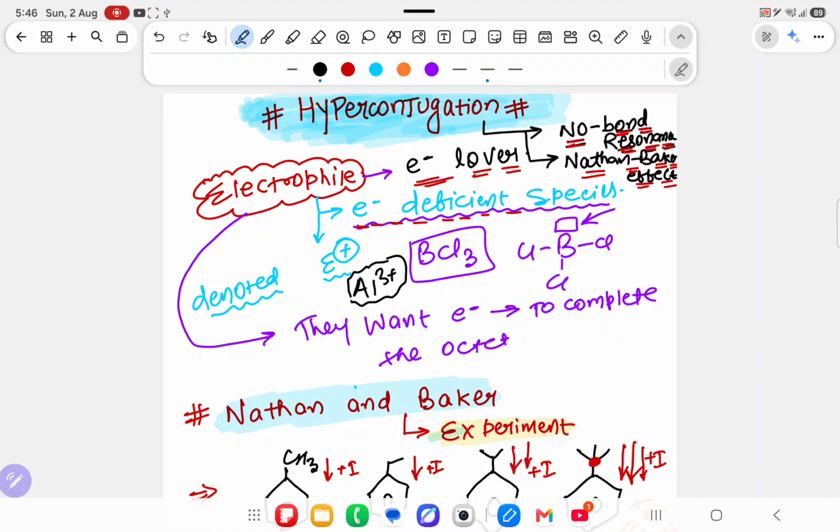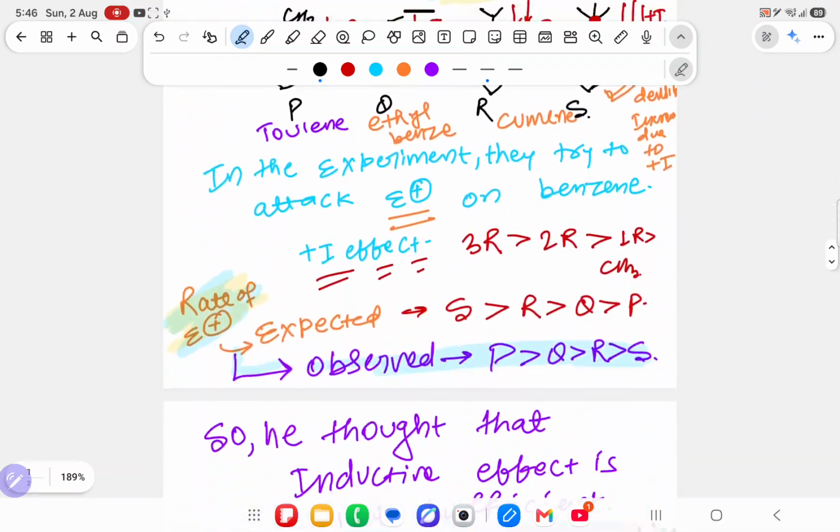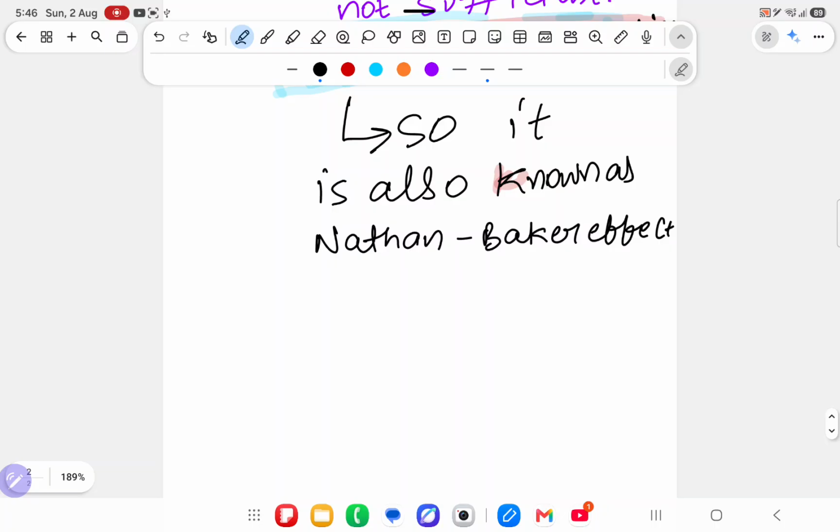Now see what is happening in the case of hyperconjugation. First of all, before studying hyperconjugation, I hope everyone knows this. Suppose I draw like this, and I am writing over here a plus sign.